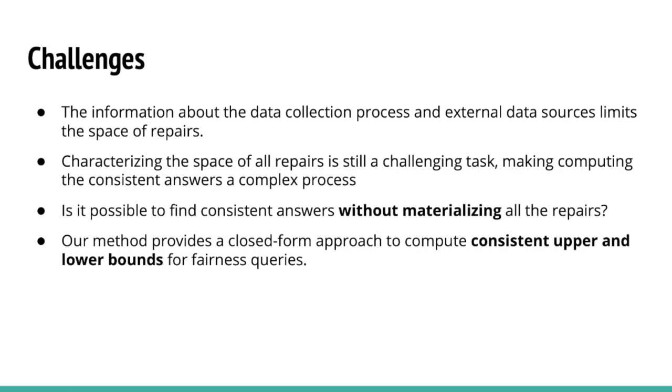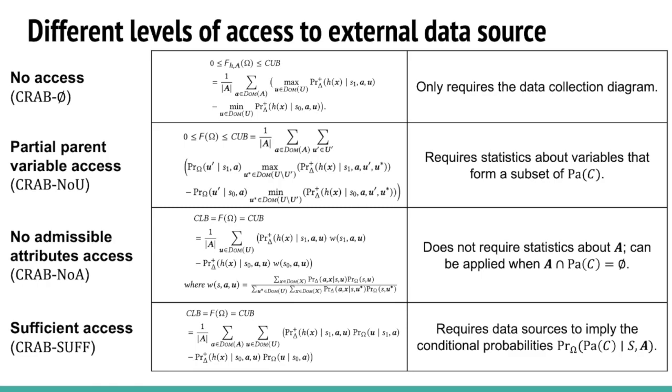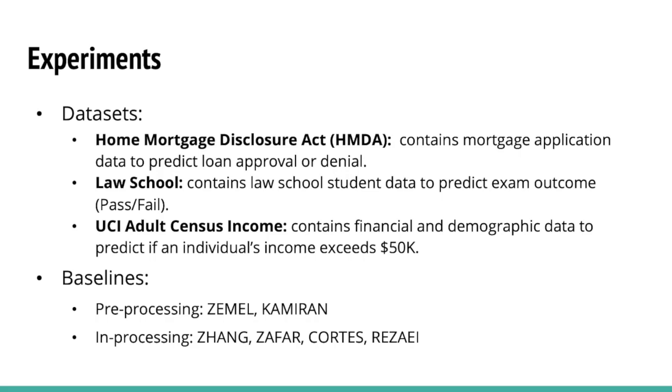To address this challenge, our method provides a closed-form approach to compute the consistent upper and lower bounds for fairness queries. And now we will present how exactly we utilize the statistical properties, namely our closed-form solution. As mentioned, our approach is also able to incorporate various levels of external data, and here we conclude our approaches that correspond to different levels of access to external data source. Now we will use experiment results to show the effectiveness of our approach.